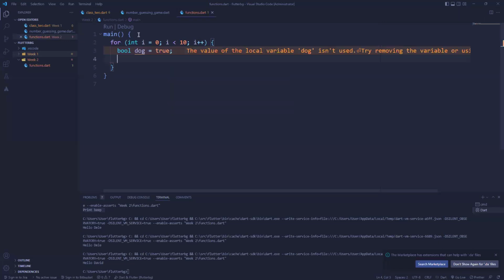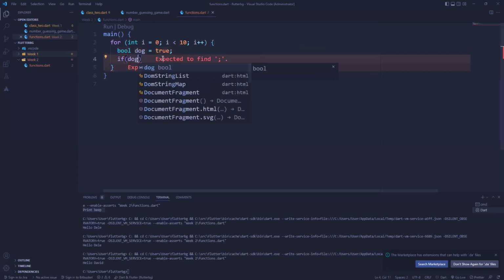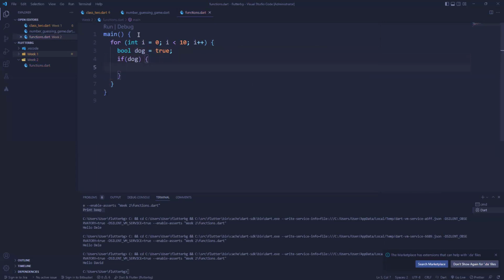I just created a variable called dog, and it has a value of true. Now I can say if dog. What does this mean? Remember, in our if conditional statement, whatever is here has to be true for whatever is inside to work. So if dog, remember the value of dog is true.